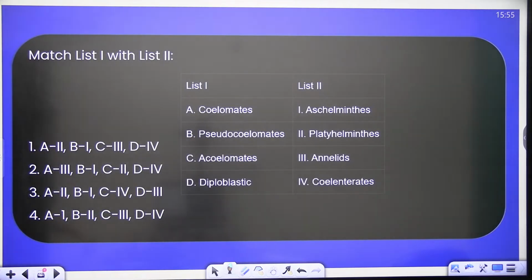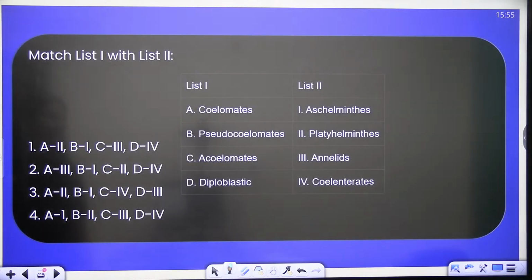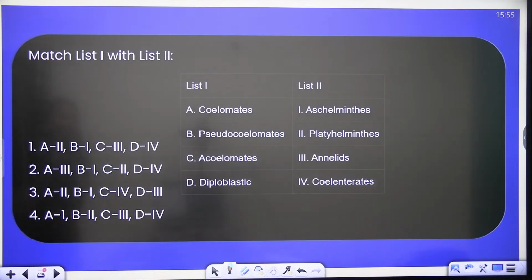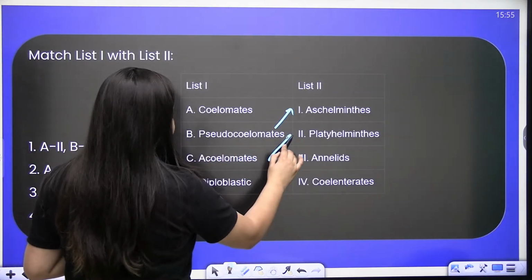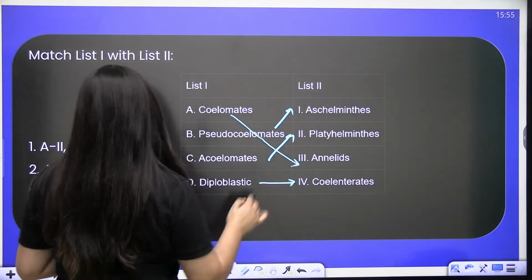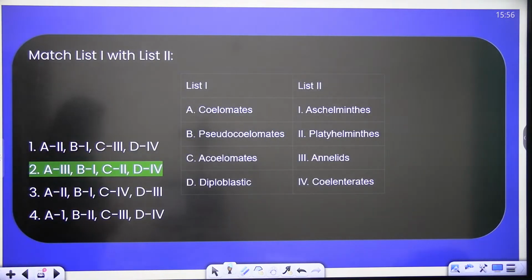So match list 1 with list 2. Again, match list 1 with list 2. Quick guys. Coelomates, pseudocoelomates, acoelomates, diploblastic. Pseudocoelomates, B with 1. Right, B with 1, C with 2, diploblastic, coelenterates. So A with 3. So yes, the correct answer here is second. Done.